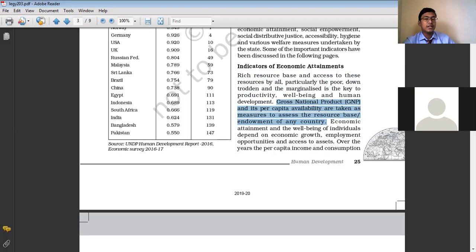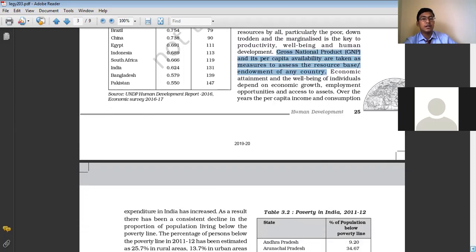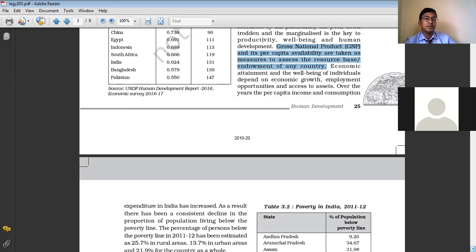Basically, the gross national product, the value of the products, and its per capita availability help in determining the access to the resource base. So if we have a better GNP and the per capita availability is also higher, then we can say that the people of a nation have equal access to the resources.